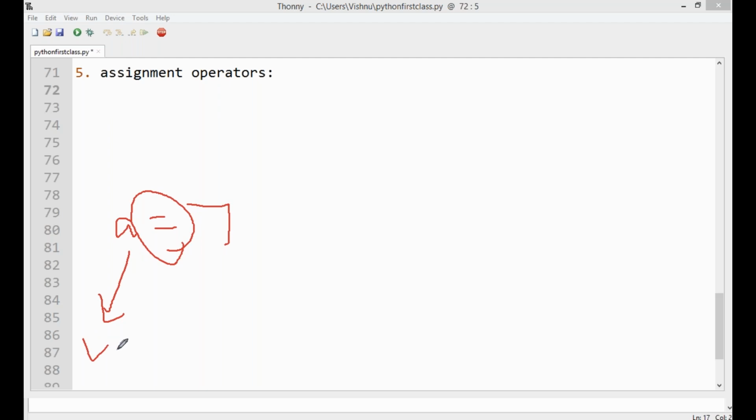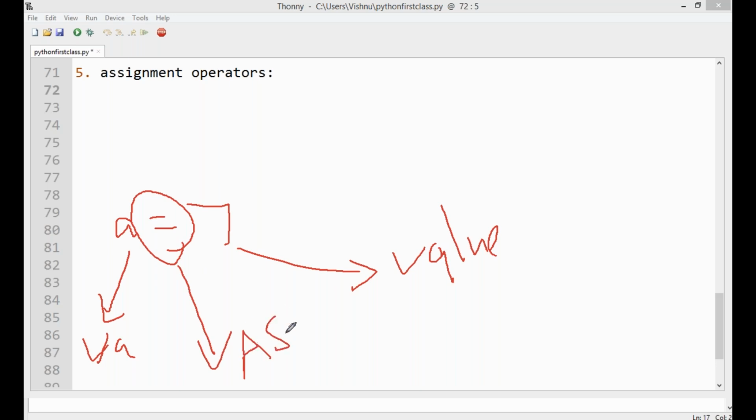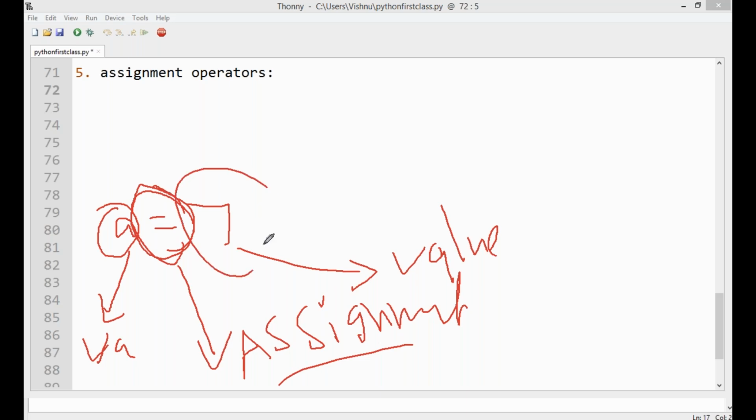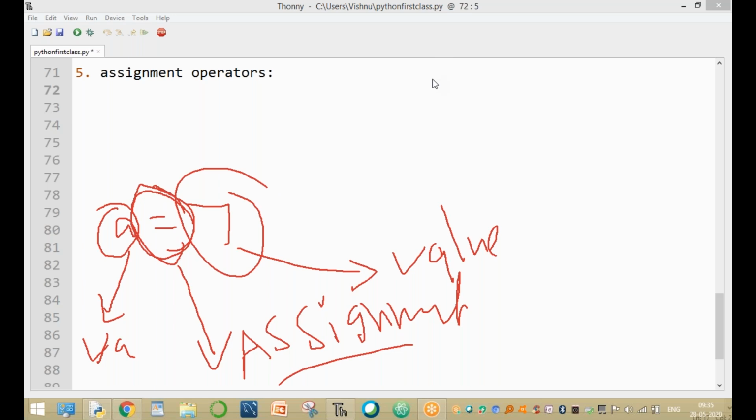A is a variable name. What is the 7? 7 is a value. And equal to is an assignment operator. Clear, guys? A is a variable, 7 is a value. These operators are used to assign the value to a variable.